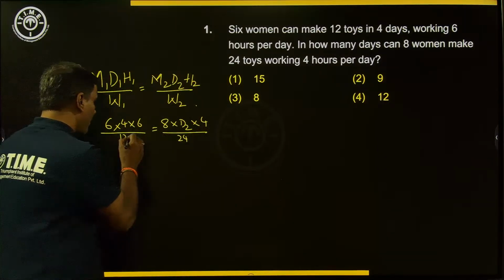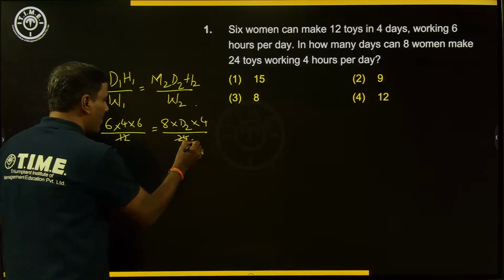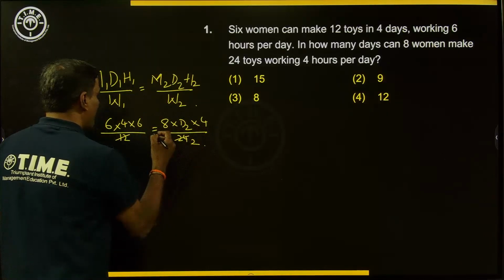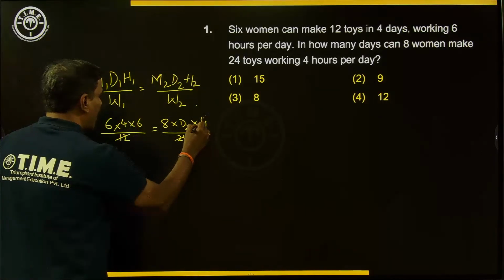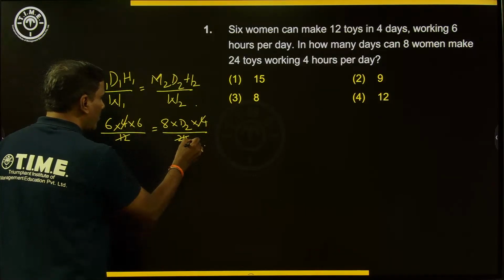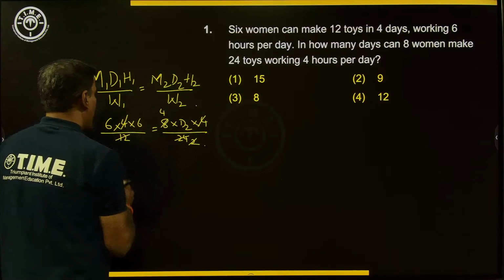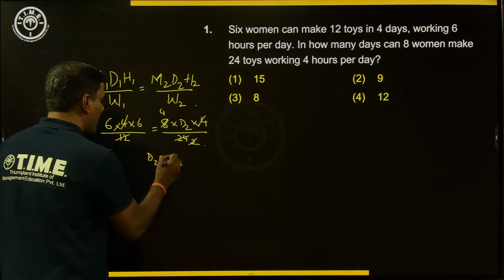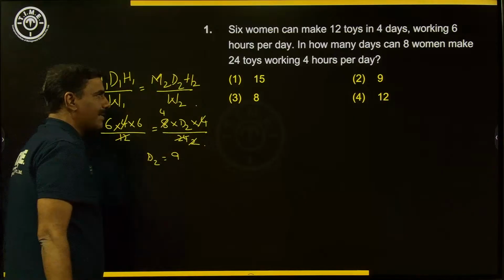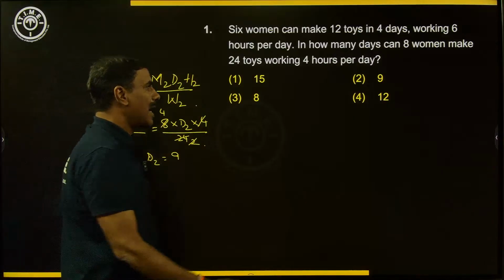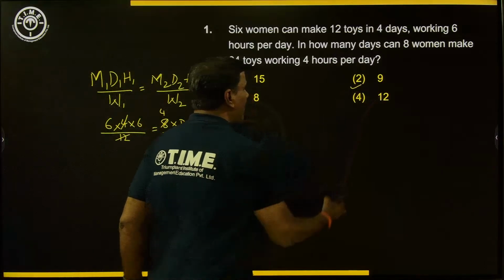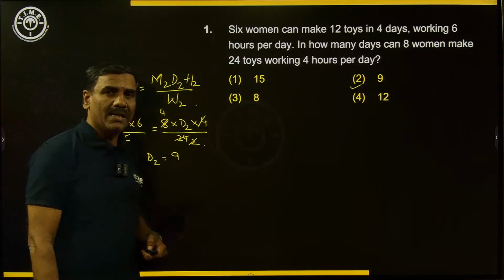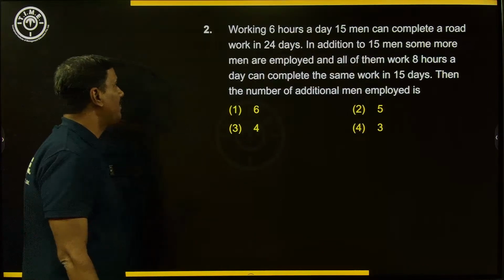So if you are observing carefully, 12 will go here 2 times, right? And 4 will be cancelling, basically 4 directly we can say, and 2 will go 4 times here. So 36 is equal to 4D2. So that means D2 is nothing but 36 by 4, 9 we can say. So it's an easy question to answer. If you are aware of the formula, it is much easier to answer the question. So let's look at the second question that we are having here.